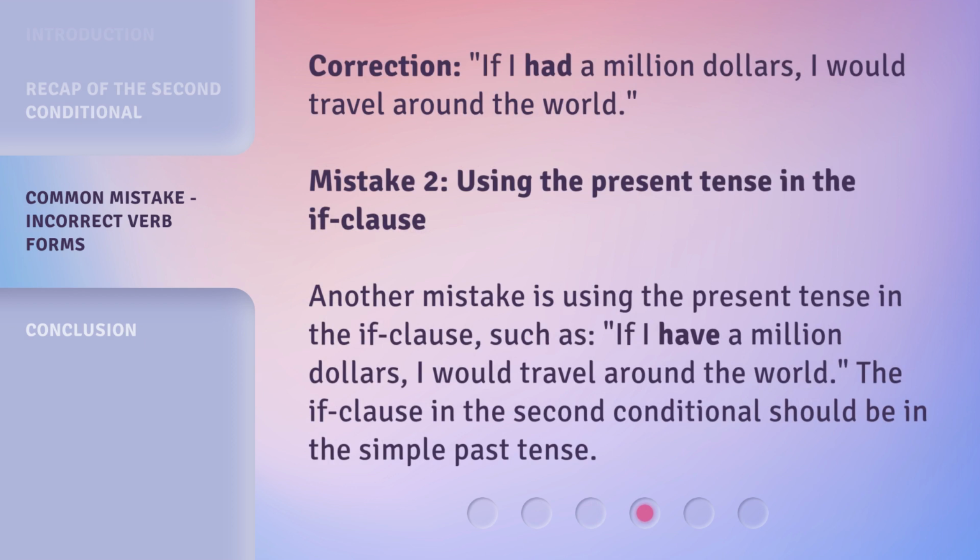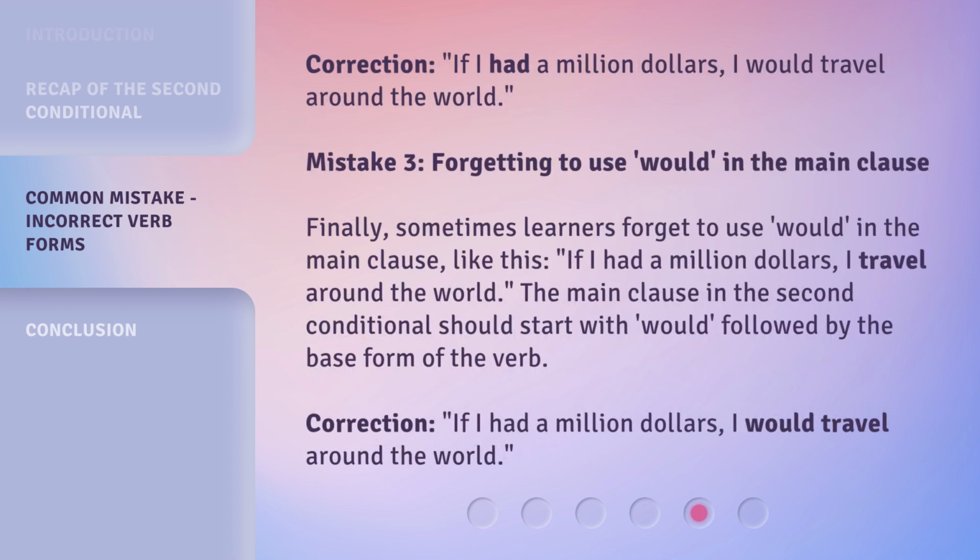Mistake 2. Using the present tense in the if clause. Another mistake is using the present tense in the if clause, such as, if I have $1 million, I would travel around the world. The if clause in the second conditional should be in the simple past tense. Correction: if I had $1 million, I would travel around the world.